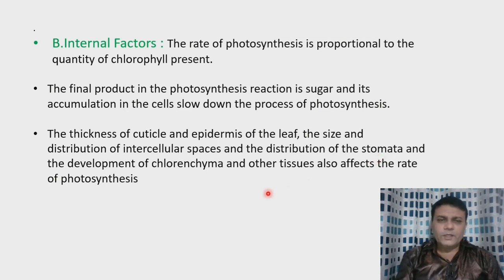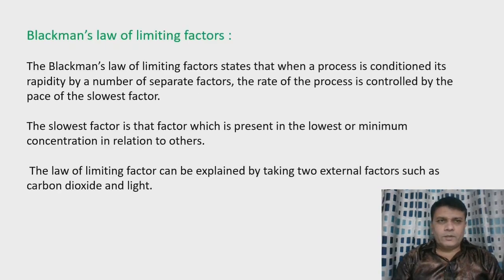So it also plays an important role in the process of photosynthesis, and the development of the tissue, that is chlorenchyma, and other tissues also affect the rate of photosynthesis. So these are some internal factors which affect the rate of photosynthesis. Then we will see the next topic, that is Blackman's law of limiting factors.